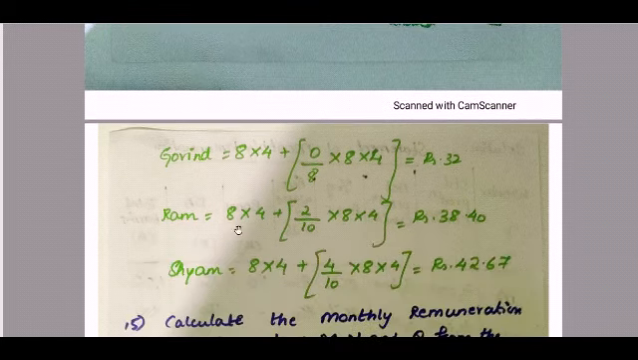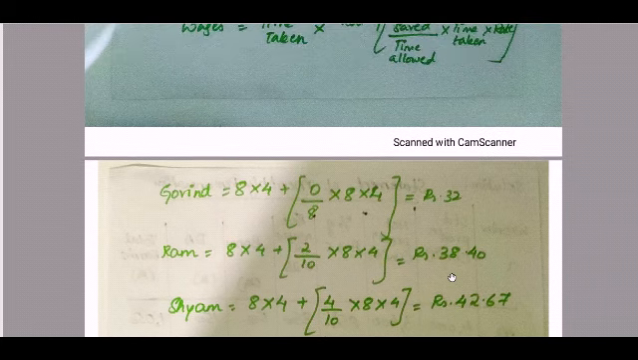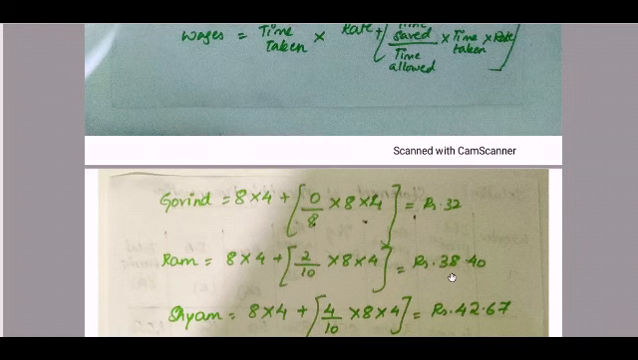And for Ram in the same way, 8 into 4 plus 2 divided by 10 into 8 into 4, which is 38.40. And for Shyam it is 8 into 4 plus 4 divided by 10 into 8 into 4, which is equal to 42.67. Just implement the values in your formula, that's all.